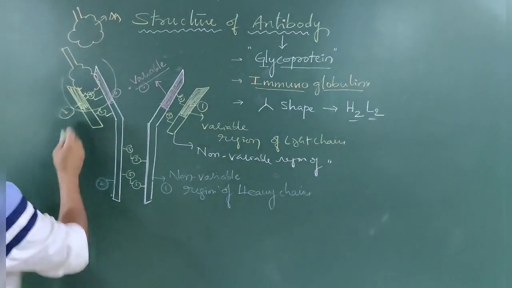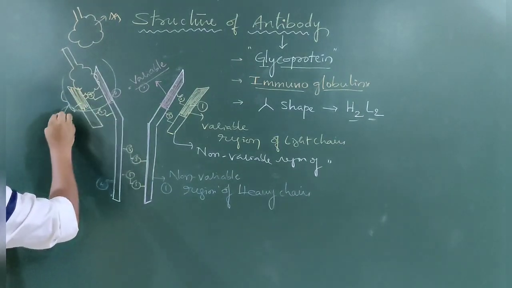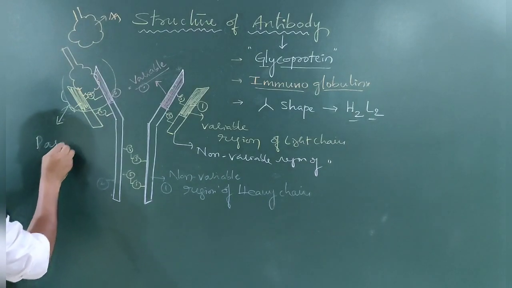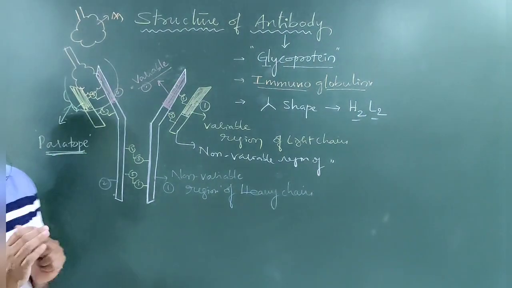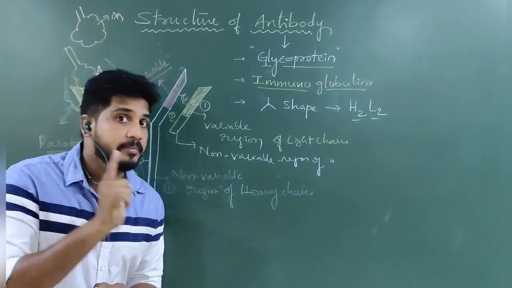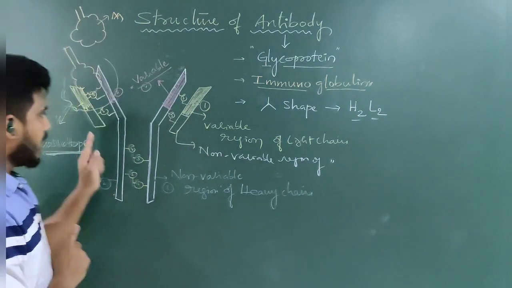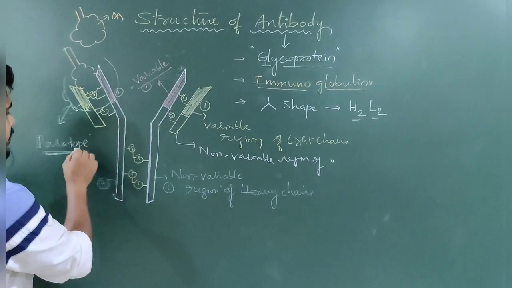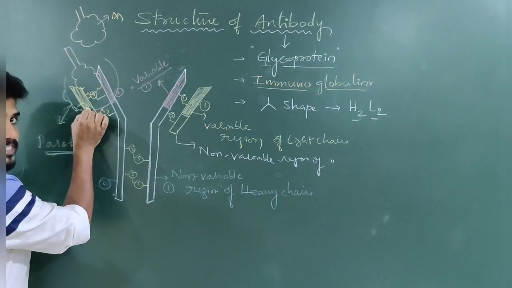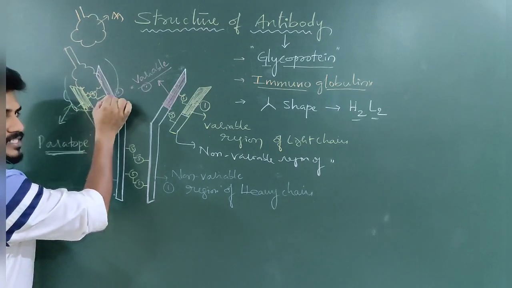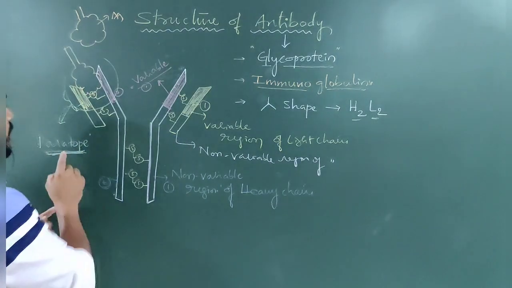That's why this region is called the paratope. The paratope belongs to the antibody. I repeat, the antibody consists of a paratope, made up of the variable region of the light chain and the variable region of the heavy chain together.